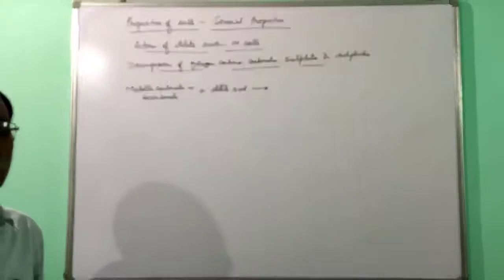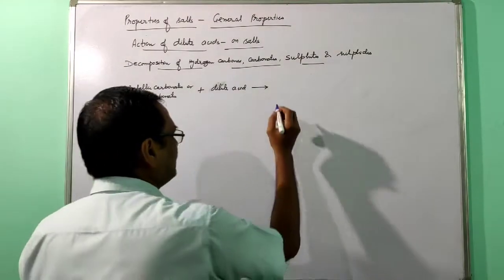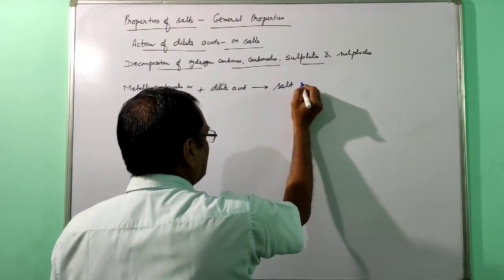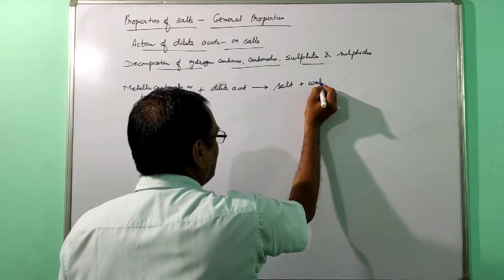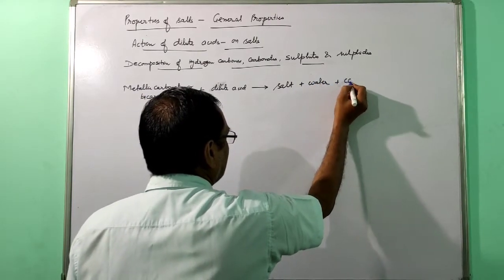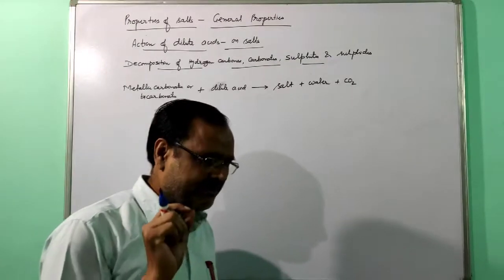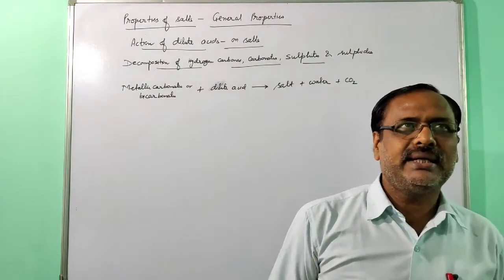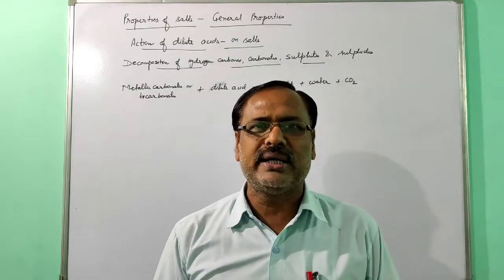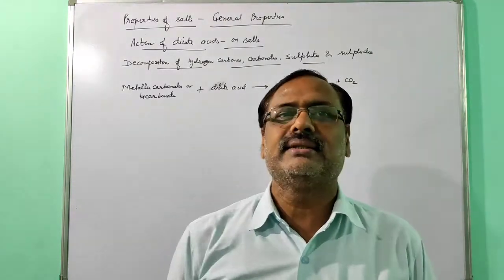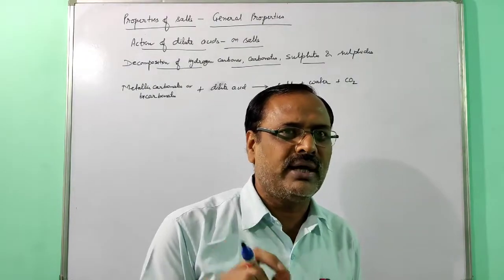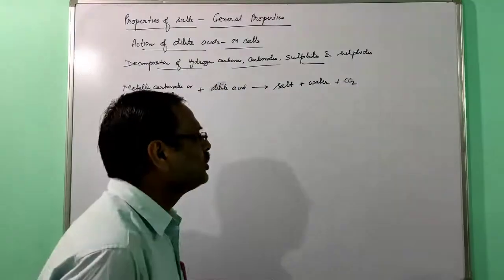You will get salt, water and carbon dioxide. This is the general rule. Any metallic carbonate or bicarbonate, when they react with acid, will give salt, water and carbon dioxide.